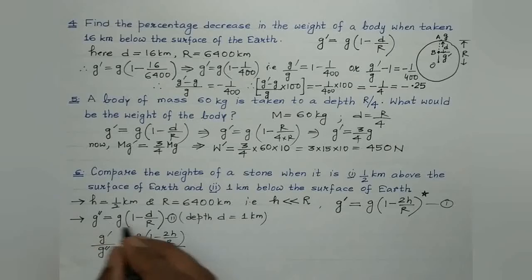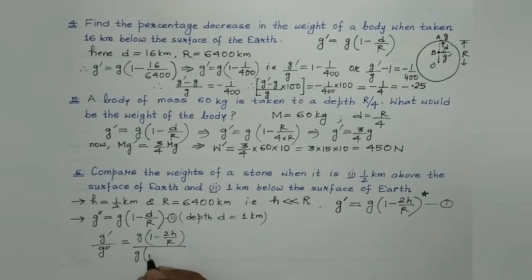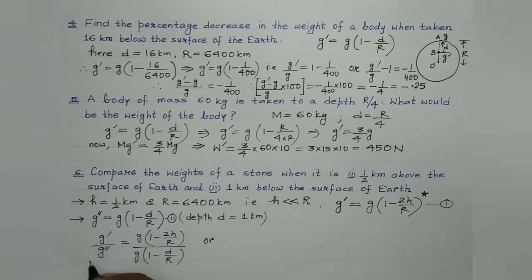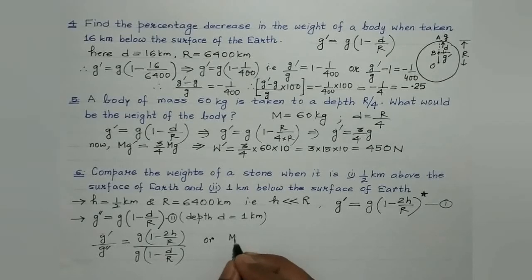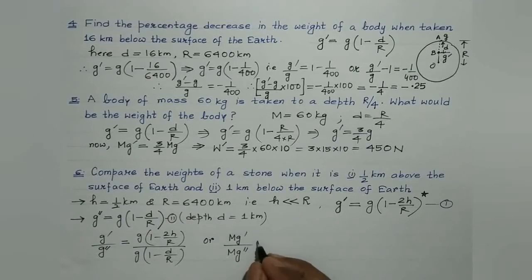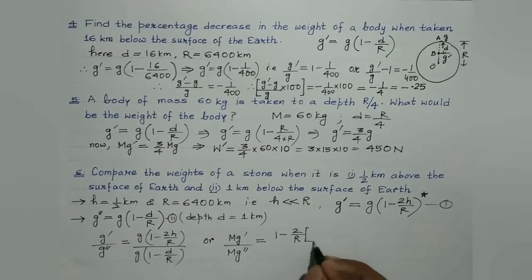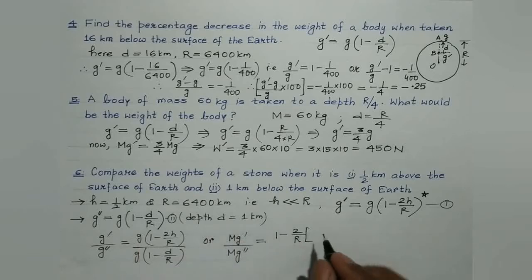While on the other hand, g double dash from equation 2 is g into 1 minus d by r. Multiplying and dividing by m, what we get is mg dash divided by mg double dash. Small g gets cancelled. Let's substitute the value 1 minus 2h by r, and h is given to be half, 1 by 2 in kilometers, right? Divided by, g gets cancelled, we are left with 1 minus d by r.